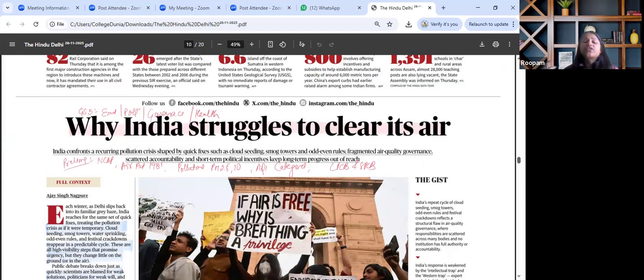This article majorly argues that there are repeated resorts to short-term fixes for air pollution, such as smog towers, odd-even, water sprinkling, and festival crackdowns, but it often fails to undertake long-term structural and institutional reforms that are very important to get some relief from this issue that we are seeing every year in the news.